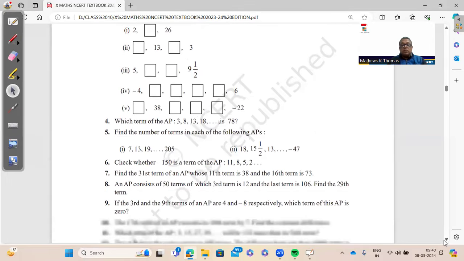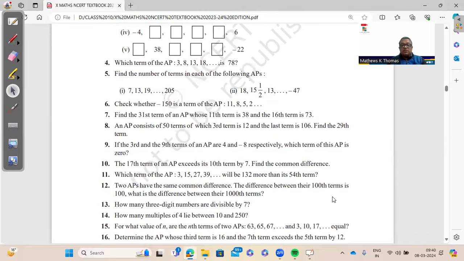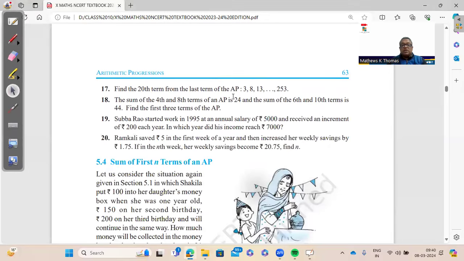Then we have the exercise. In the exercise, we have question number 10, which is important. 17th term exceeds the 10th term by 7. This is important. Then these kinds of questions: how many three-digit numbers are divisible by 7? How many multiples of 4 lie between 10 and 250? These questions are important. Then we have this question from the end, find the 20th term. This is what I was discussing in the solved example as well. This is very, very important. So kindly go through this.